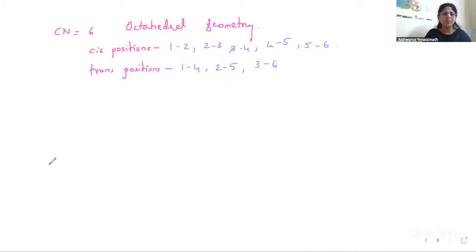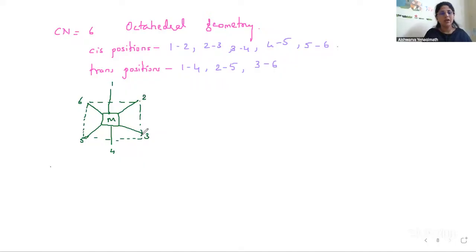Let us see it with an example. Okay, see, this is my central metal atom. I'll draw and write the positions. First we must understand what the positions are. So this is 1 at the top, 1 at the bottom. Let me start numbering 1, 2, 3, 4, 5 and 6. So here I have octahedral geometry. Correct? So this is my octahedral geometry. If you join this, you'll get octahedral, one above and one below.